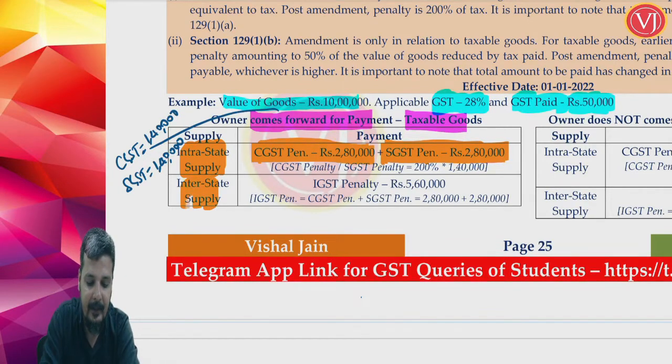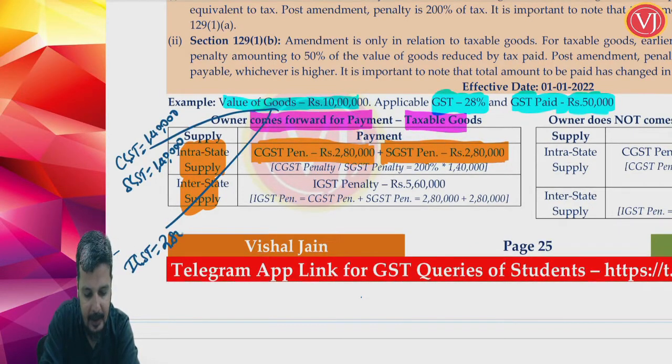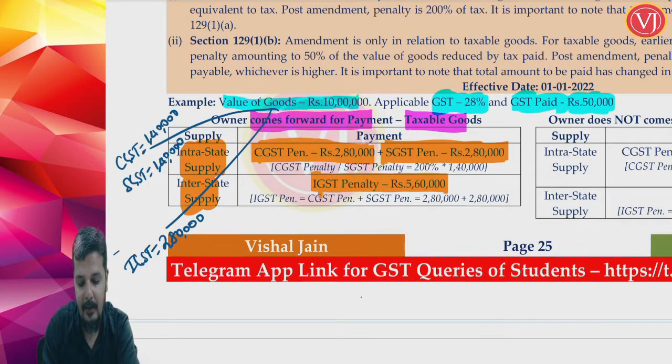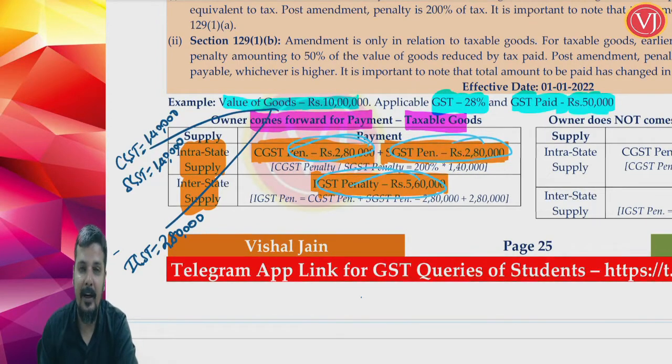What if it is interstate supply? IGST would have been 2,80,000 because of 28%. Now IGST penalty will be double, which means 200%. IGST penalty will be 5 lakh 60,000. So if it is intrastate supply, CGST penalty is 1 lakh 40 multiplied by 2, 2 lakh 80, and SGST penalty is 1 lakh 40 multiplied by 2, 2 lakh 80, totaling 5 lakh 60. If it is interstate supply, IGST penalty is 2 lakh 80 multiplied by 2, which is 5 lakh 60,000.